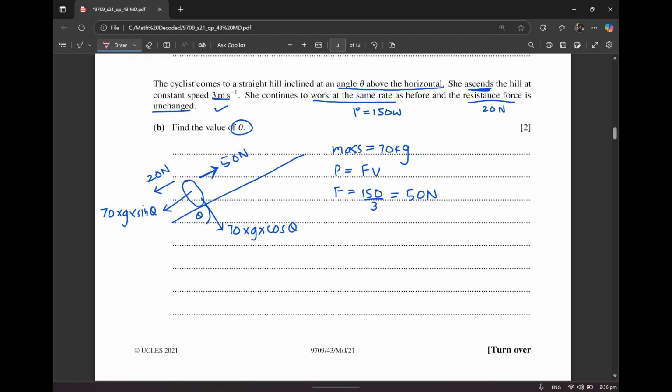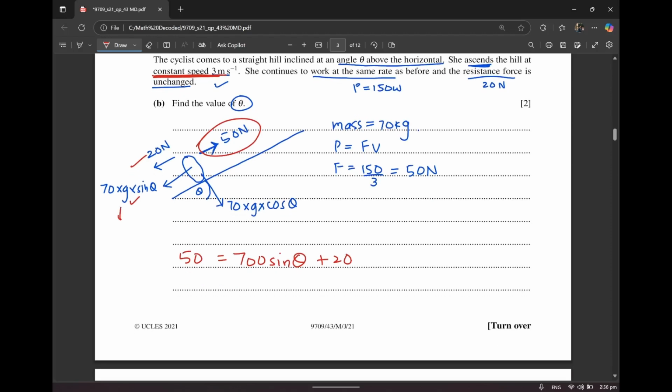Now I'm simply going to say, because it says there's a constant speed, a constant speed means that the forces acting towards the front are equal to the forces acting towards the back. So that's going to be 50 newton is equal to 700 sine theta plus 20. I've put this equal to these two forces, and g I've taken to be 10. In mechanics, you're always going to be taking g as 10. Anyway, so when I solve this further, it's going to be 700 sine theta is equal to 30, and theta, if you solve it, is going to come out to be 2.5 degrees.